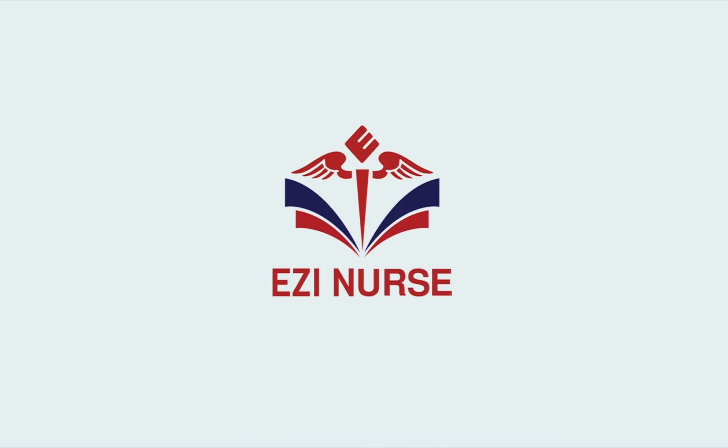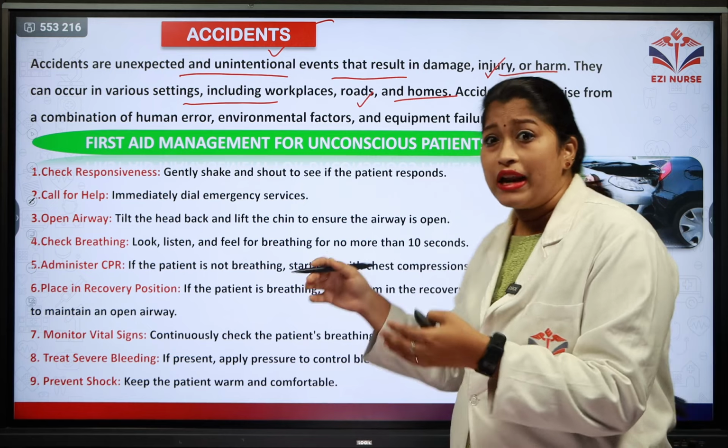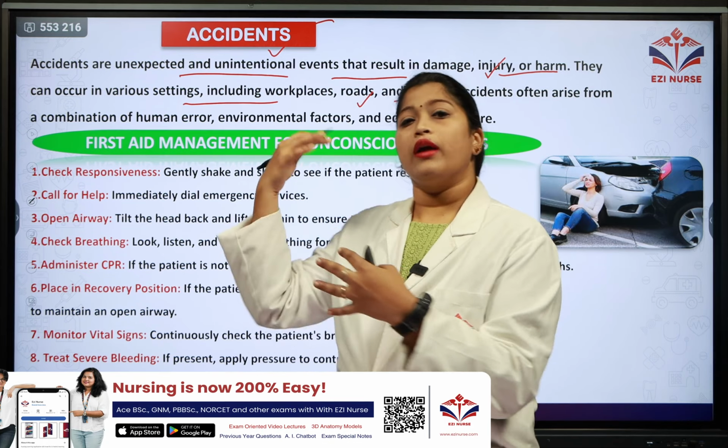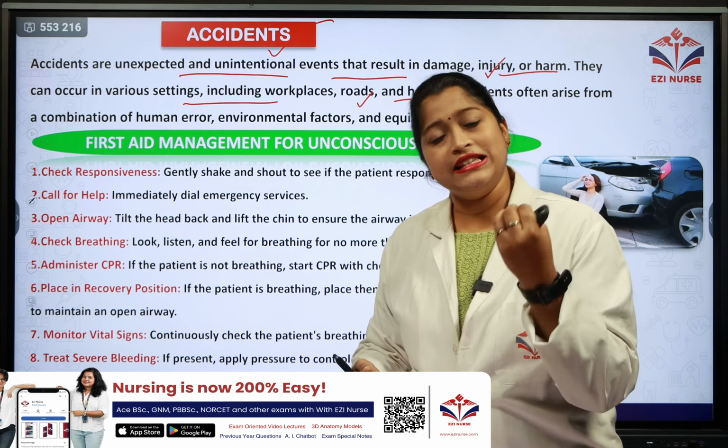So what are accidents? These are unexpected and unintentional. Nobody goes for accidents intentionally. It happens unexpectedly, and these events result in damage, injury or harm to any person as well as property. It can occur in various settings, including workplaces, on the roads as well as in homes.